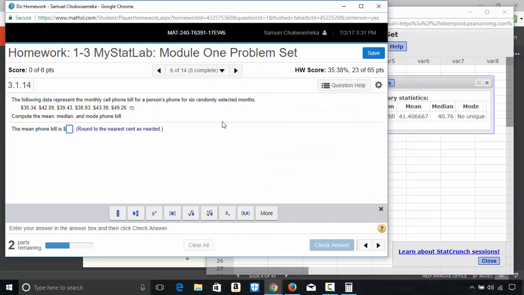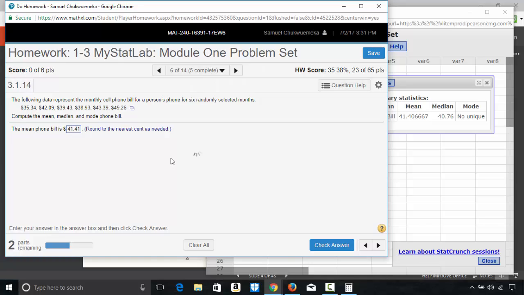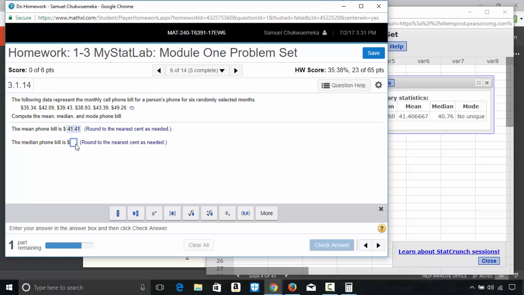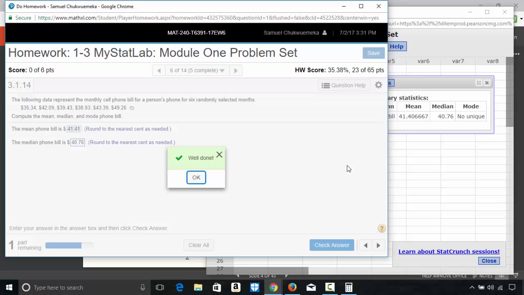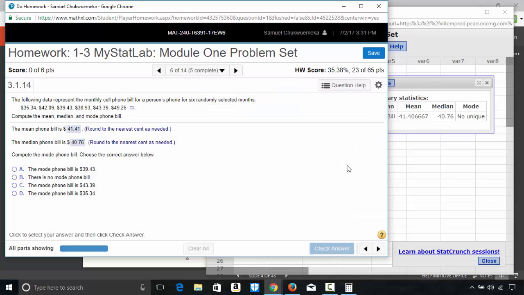So the mean, round to the nearest cent. So the mean is 41.41. Okay, the median is 40.76. Okay, and then no mode. There is no mode.